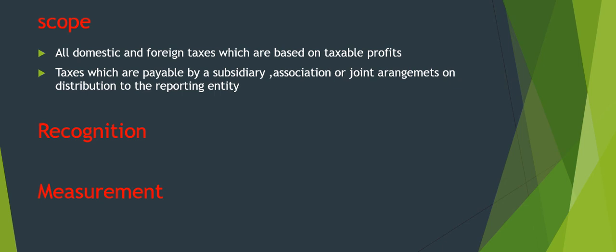What is the scope of the standard? It is applied in accounting for income taxes. For the purpose of the standard, income taxes include all domestic and foreign taxes which are based on taxable profits, and taxes such as withholding taxes which are payable by a subsidiary, associate or joint arrangement on distributions to the reporting entity. So it basically includes all kinds of taxes.